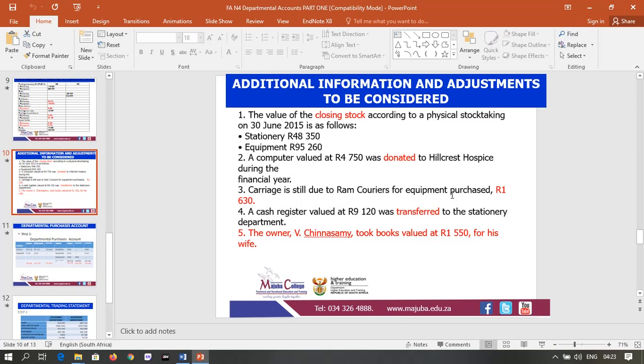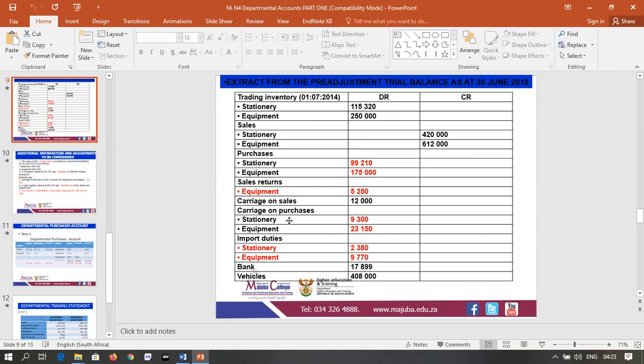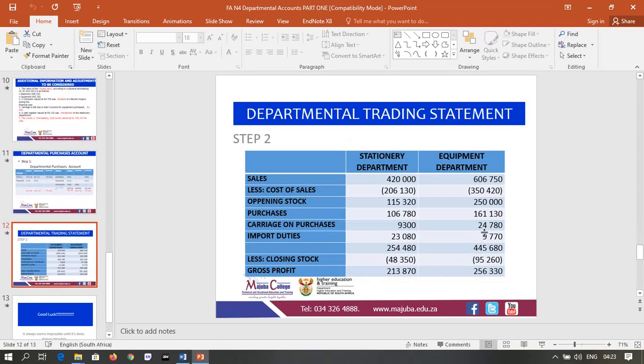That amount needs to be added to the carriage and purchases for the equipment department, which means under equipment we have 23,150 plus 1,630, that's why we have 24,780. There was no transaction for the stationery department.